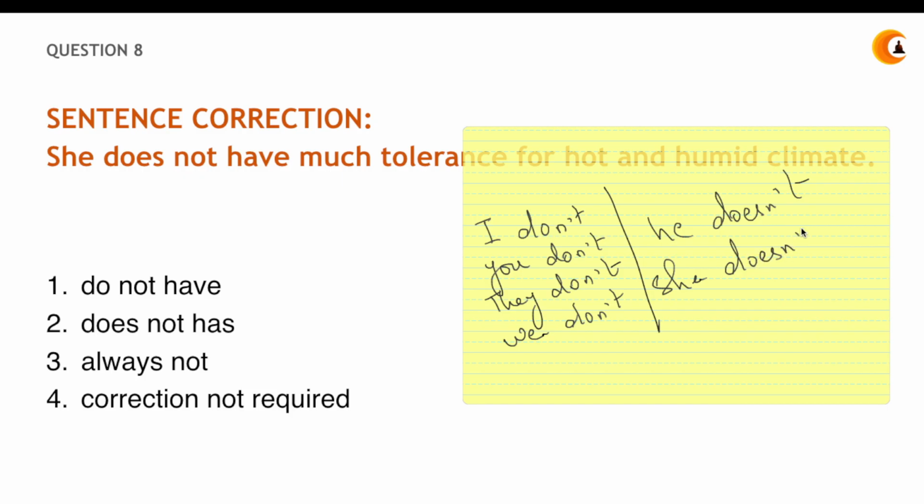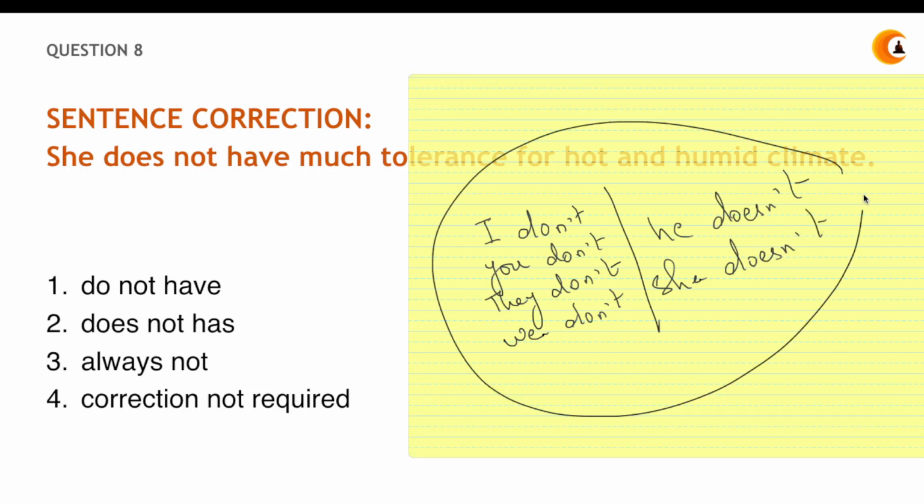This is another pattern. I, you, they, we. These all come with don't. I don't know the answer. You don't know how to speak. They don't have the keys. We don't have any money.